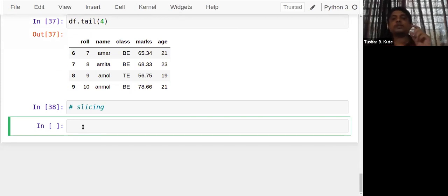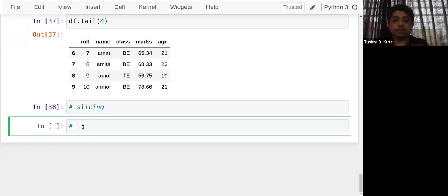I want to extract specific rows and specific columns, so we can make use of a slicing mechanism. Most of the time, to build a data model, we don't require all the columns. We have to use specific columns or specific rows to perform operations there. So at that time we can make use of a slicing mechanism.